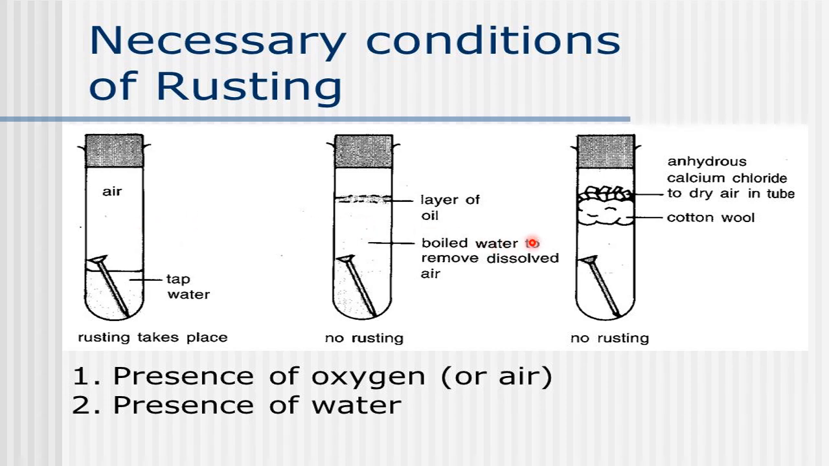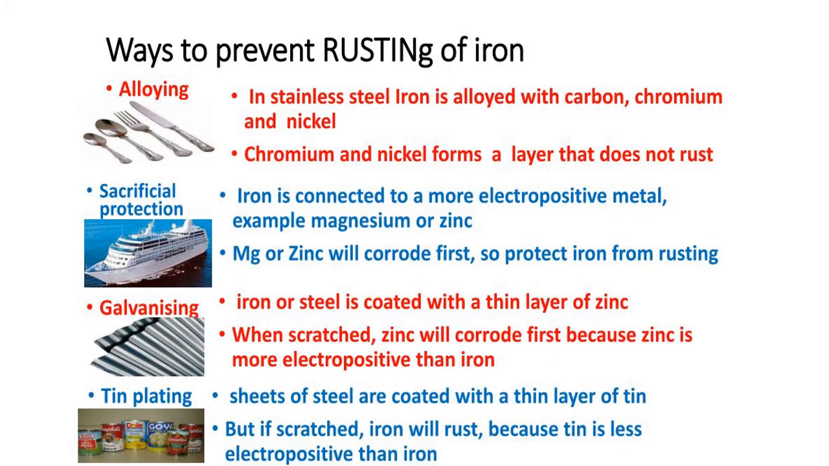Now see, in which test tube it undergoes rusting. After 1 week, you check it, you keep it for 1 week. You will see that in this test tube only iron undergoes rusting, because both conditions are there. But here only one condition, no rusting, no rusting, rusting. So these are the two important conditions.